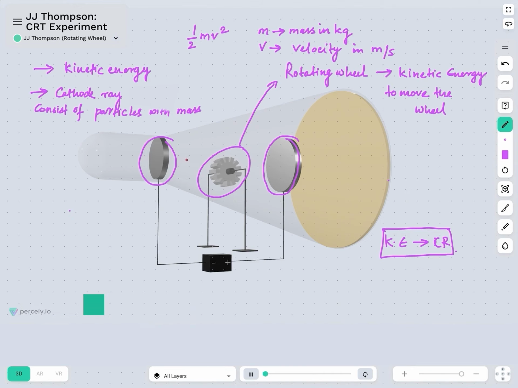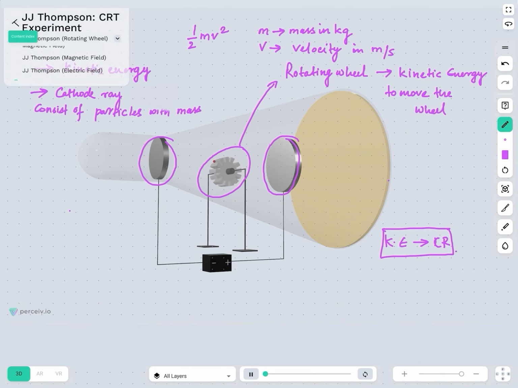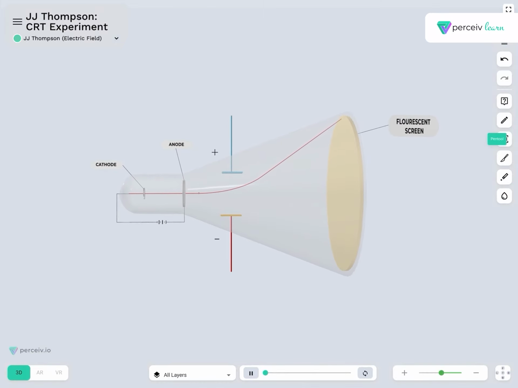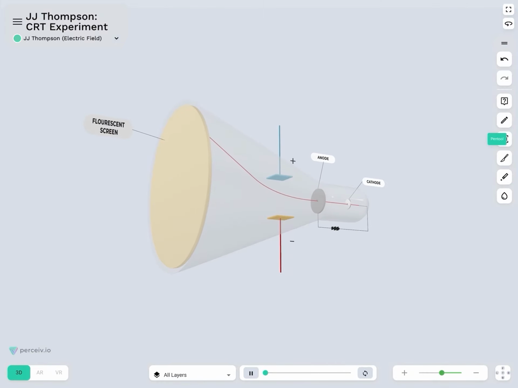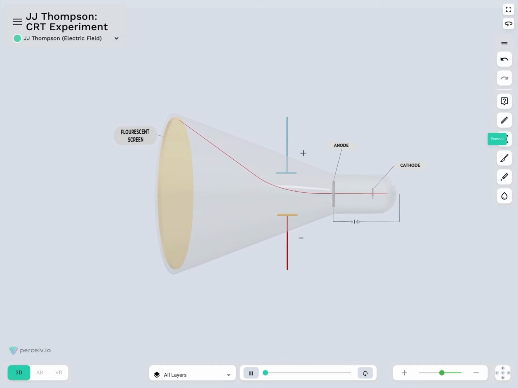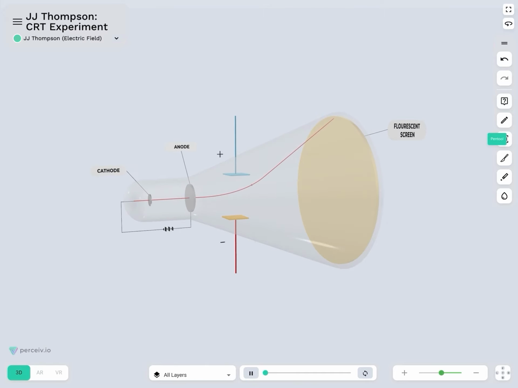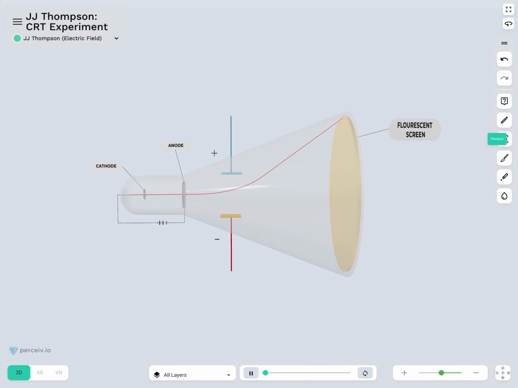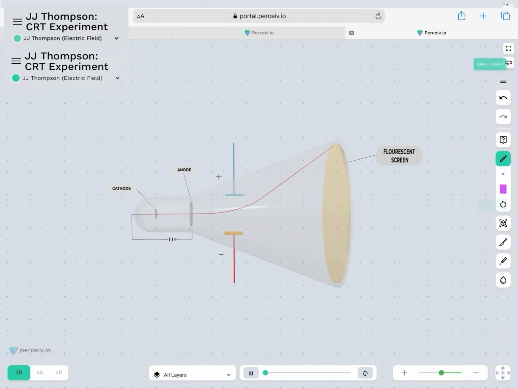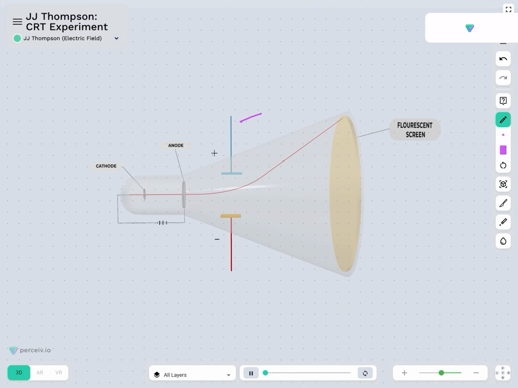So in order to further understand the nature, he made a few more changes to the model. He placed two electric plates in the path of the cathode ray. Since we know that cathode ray travels in a straight line, he placed a positive electric plate and a negative electric plate adjacent to each other in its path. And what we can see over here is, this is the positive plate and this is the negative plate.